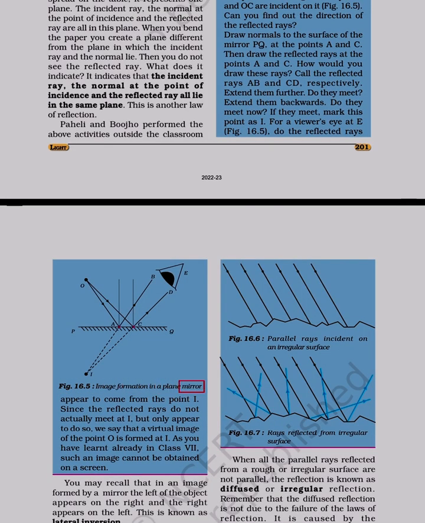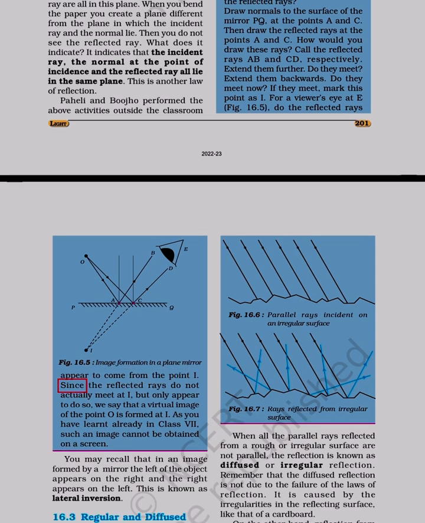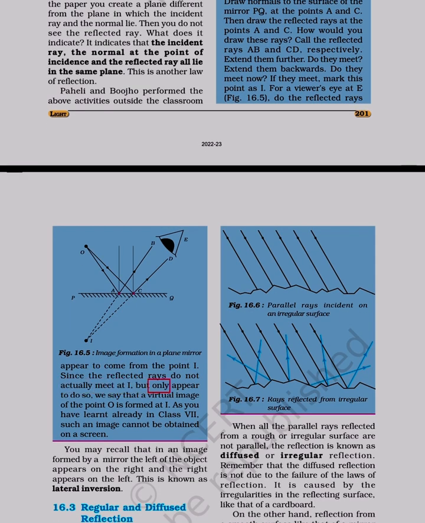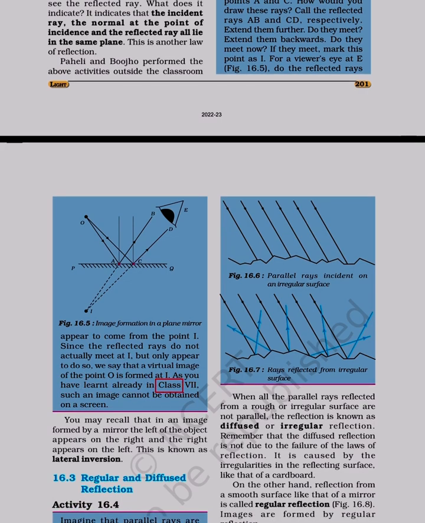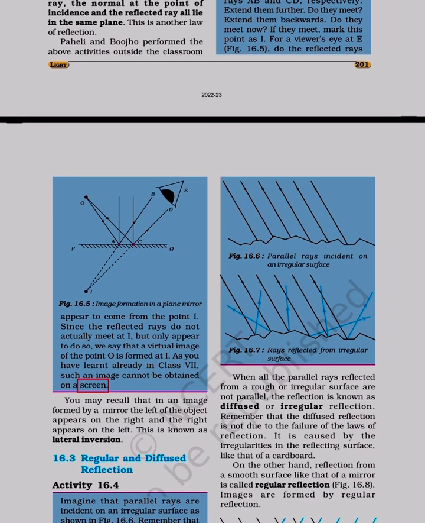Figure 16.5. Image formation in a plane mirror. The reflected rays appear to come from the point I since they do not actually meet at I, but only appear to do so. We say that a virtual image of the point O is formed at I, as you have learnt already in class 7. Such an image cannot be obtained on a screen.